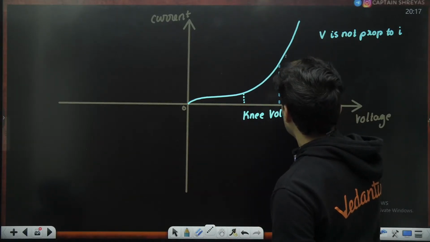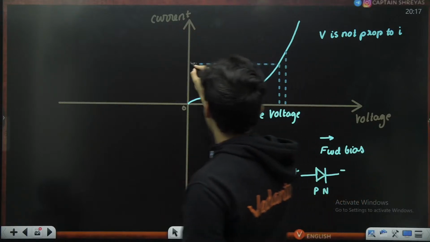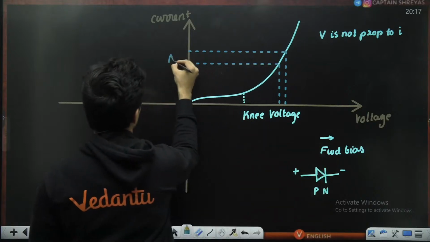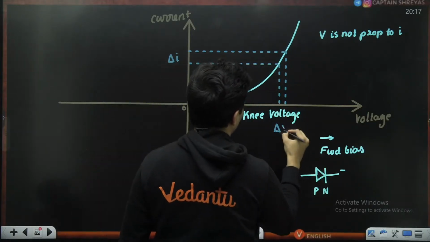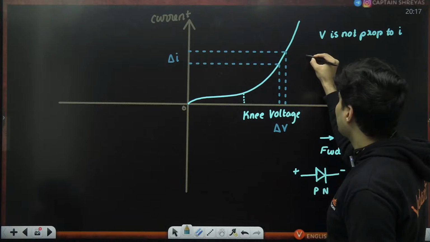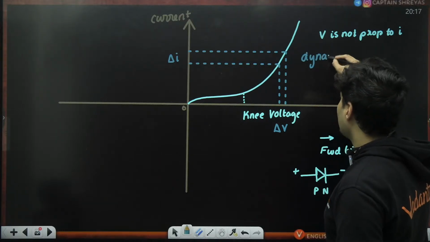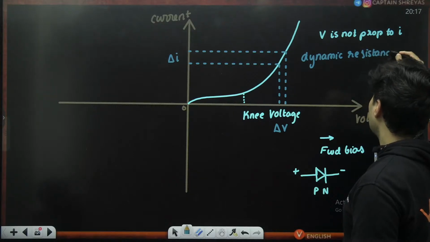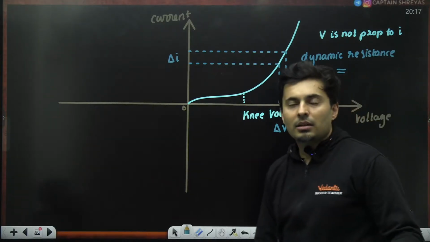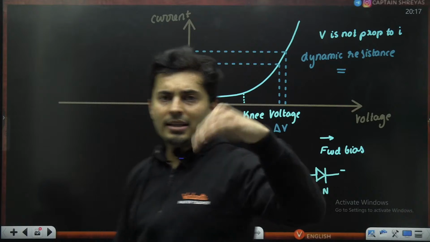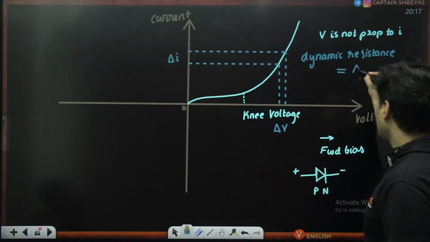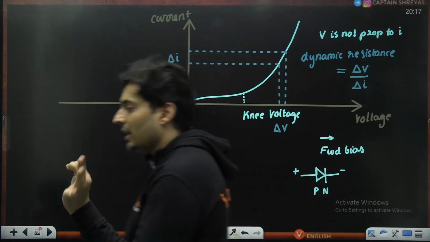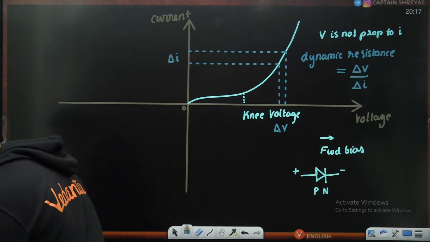Although there is one particular thing which is calculated on this graph, and that is if you take a small change in the voltage, there is a small change in the current. If I call this delta I and this value delta V, you have some term called dynamic resistance. Just like resistance, V is equal to IR, so R is V by I. Here it is delta V by delta I. It is not normal resistance, it is called dynamic resistance.